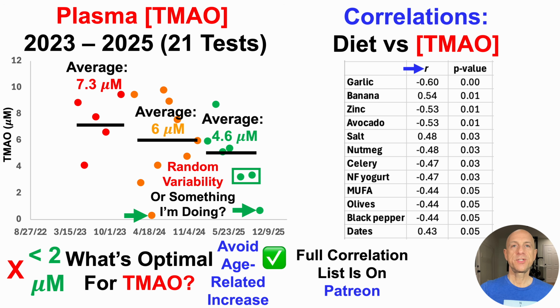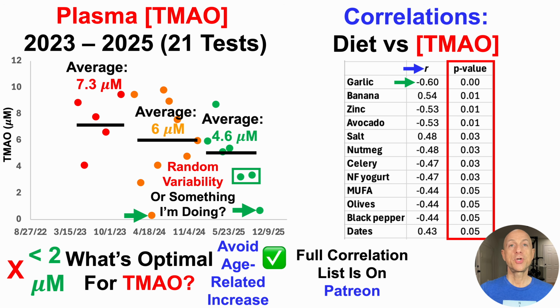All right, so on this list, we've got the lowercase r, which is the correlation coefficient. And then to the right, we've got the p-value, where I've used less than 0.05, nominally significant, as the significance threshold. In terms of what's significant, atop the list we see garlic, and there's a negative correlation there. So what that suggests is that relatively higher intakes of garlic, in my case, the recipe may be different for others, I'd encourage tracking your own data to try to discover your own personalized recipe, relatively higher intakes of garlic are significantly correlated with lower levels of TMAO.